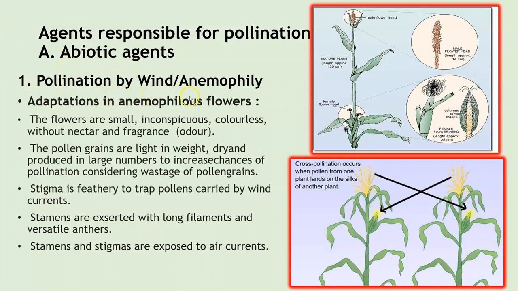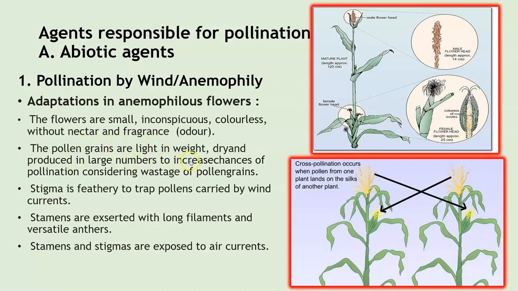Pollination by wind is also called anemophily. For this type of pollination, there are certain morphological changes that the flower shows. So let us have a look at the adaptations in anemophilous flowers. The flowers are small, inconspicuous, colorless, without nectar or fragrance, that is, odor. So they're very tiny flowers, and they don't produce nectar because there is no need to attract any insects. Again, they don't have any bright colors because they don't have to attract any pollinators.